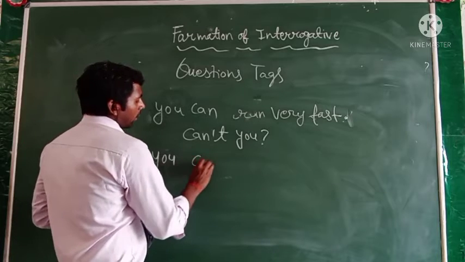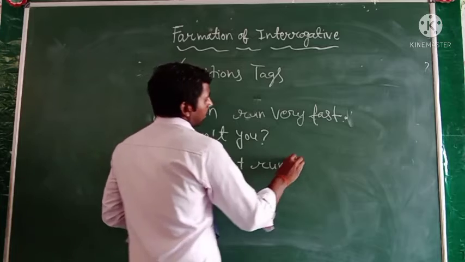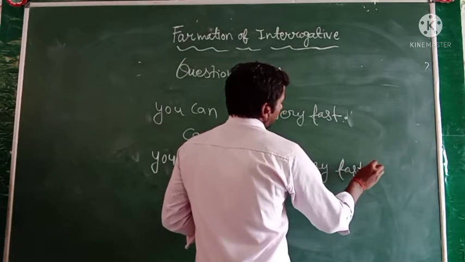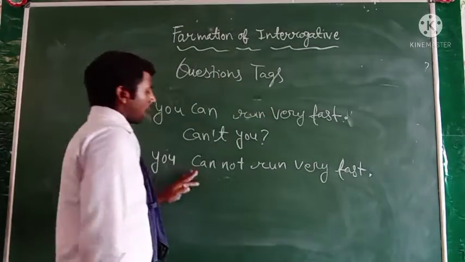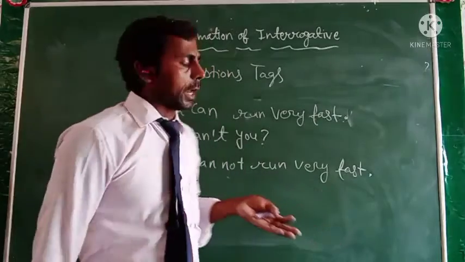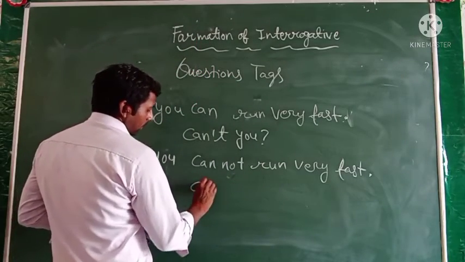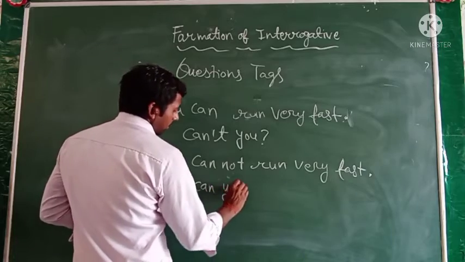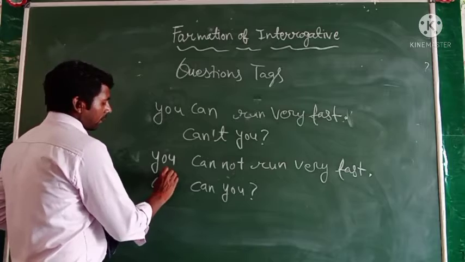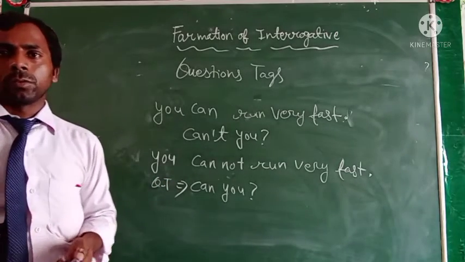Just like that, "You cannot run very fast." Then the question tag will be "can you." Okay, the question tag will be "can you."